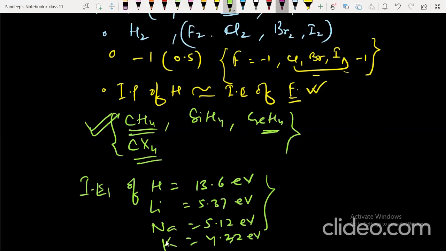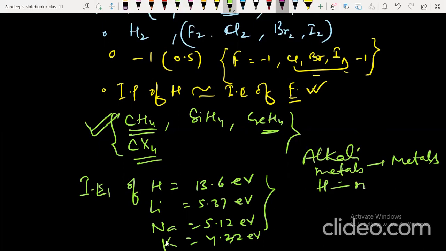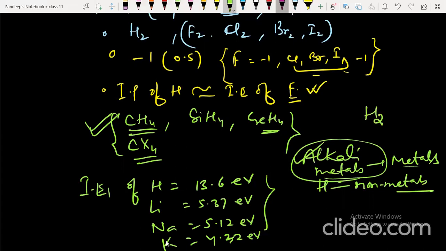Alkali metals are metals, highly reactive metals, whereas hydrogen is a non-metal. So in this concept, it differs. Hydrogen differs from alkali metals as it is a non-metal. Hydrogen exists as H2, whereas alkali metals remain in their elemental state, that is atomic state. They are highly reactive, so they will not be found in free state.